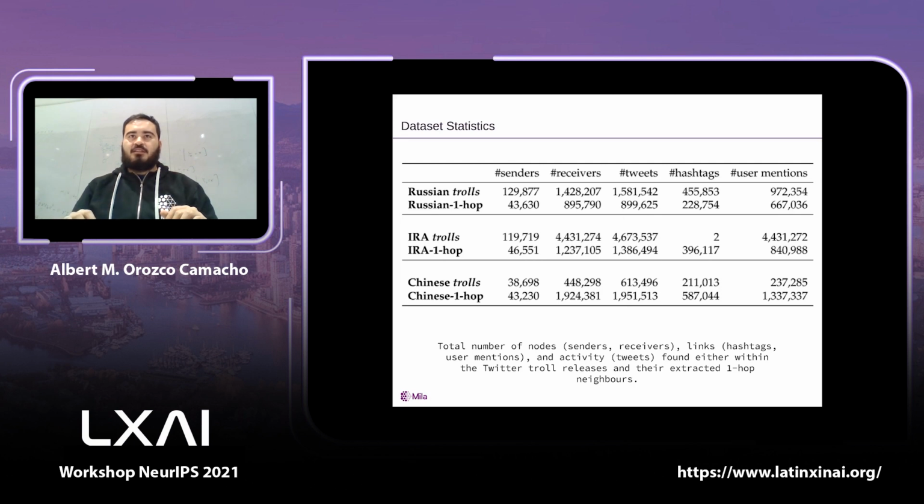includes over 800,000 hashtags, 2 million users, and all of which come from around 22,000 suspended fake accounts. In particular, we use three subsets of these accounts, which come from Russia, from China, and which are identified to originate from the Internet Research Agency, or IRA.